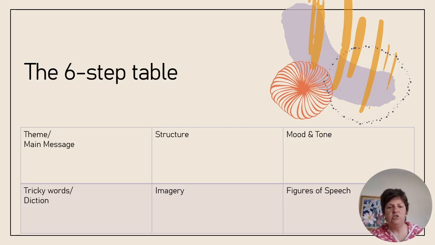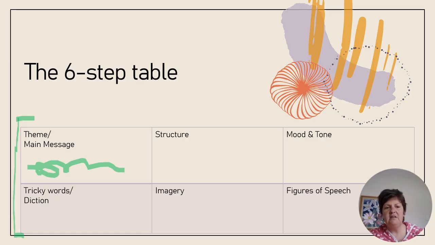And the way you make it your own is by taking an A4 piece of paper and creating a table on that piece of paper similar to the one that I've got here. You then obviously go and populate it with the relevant information about that particular poem. So what does the poem make you think about? The theme or the main message in the poem is something you want to capture, sometimes a bit of setting or contextual information there too.